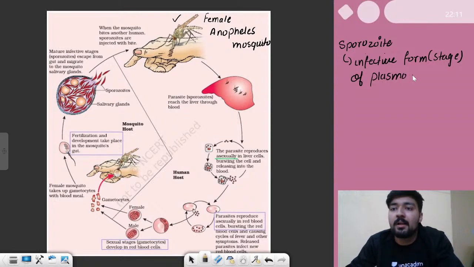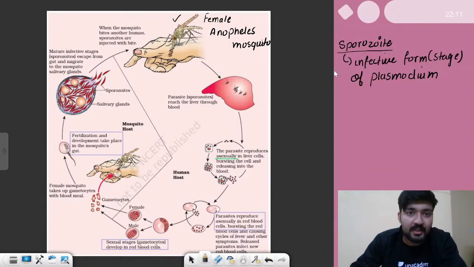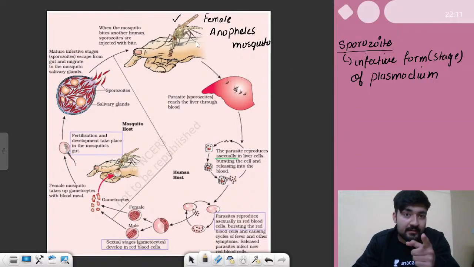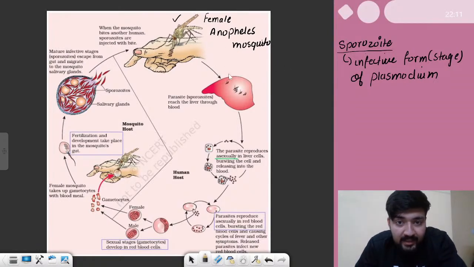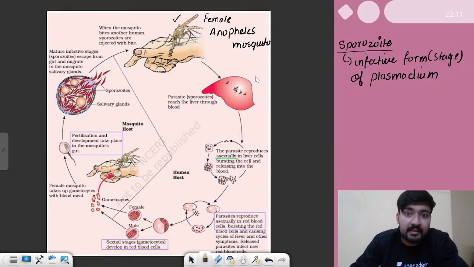Stage of plasmodium. First thing, this is something that you should keep in mind, that the sporozoite is the infective or infectious stage of plasmodium. Now, it enters our body when the female Anopheles bites us. Once they bite us, these sporozoites first enter our blood, and through the blood they go into the liver. So their first target is the liver. This is how it looks.